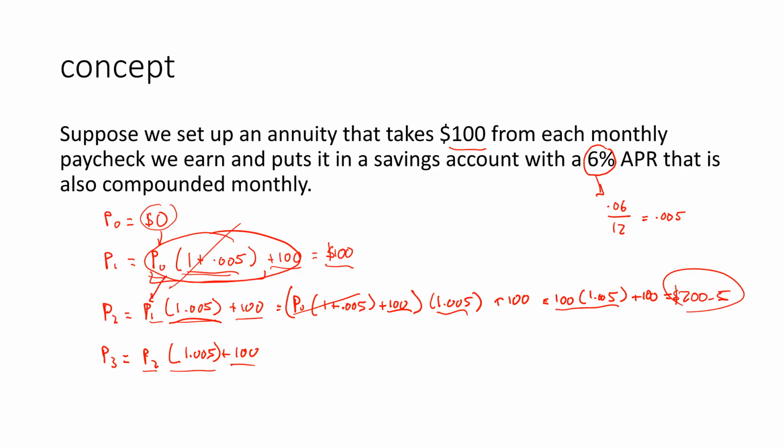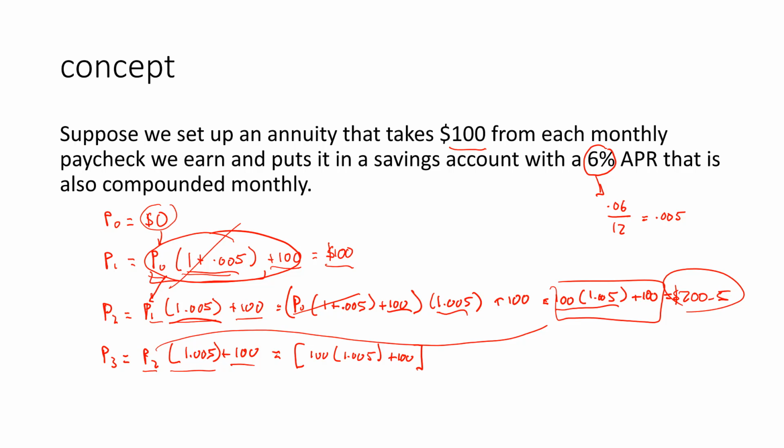But we're trying to figure out what the pattern is so we can come up with a formula. All right? So again, I'm going to substitute the thing that we used to calculate P2, which I think I'm just going to put in, let's go with this one. Right? That's what it's going to end up being. Okay, let's do that substitution. So if we substitute all that in for P sub 2, we're going to get 100 times 1.005 plus 100. Okay, and that's P sub 2. Then this thing is still there, so times 1.005 and then plus 100.